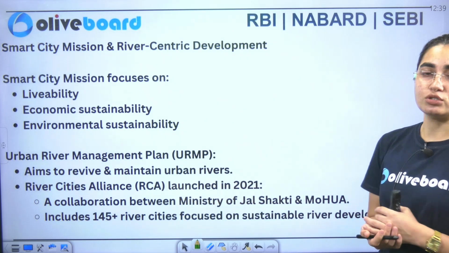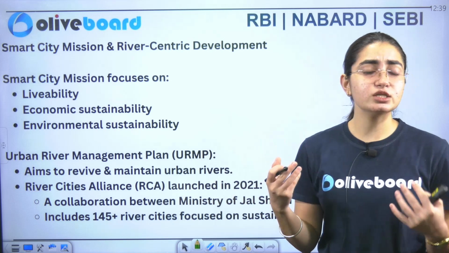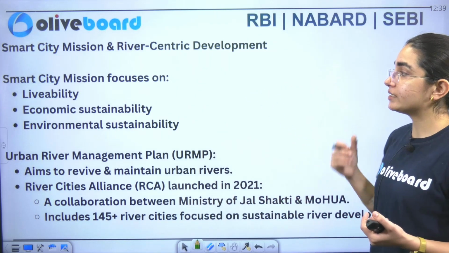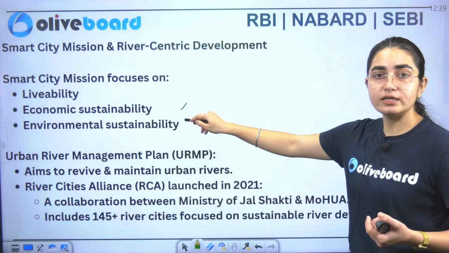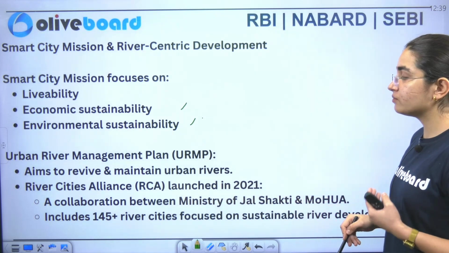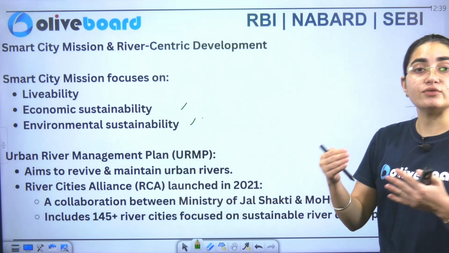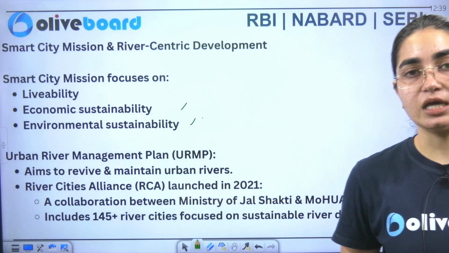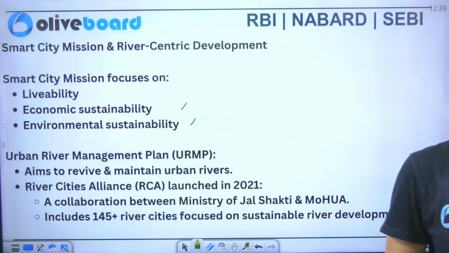Next, we have smart city mission. Smart city mission means making your cities smarter in a manner. Now what do they focus on? Your livability, similarly your economic sustainability and environmental sustainability as well. Now we have urban river management plan also. Urban river management plan says that we need to manage the resources, that is our rivers.